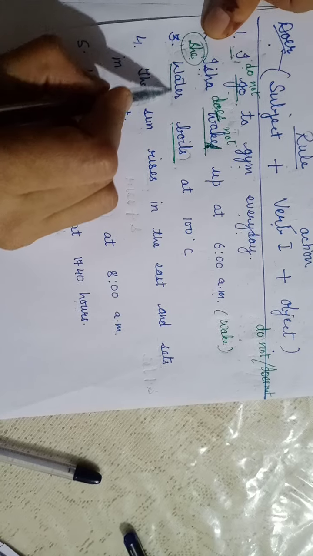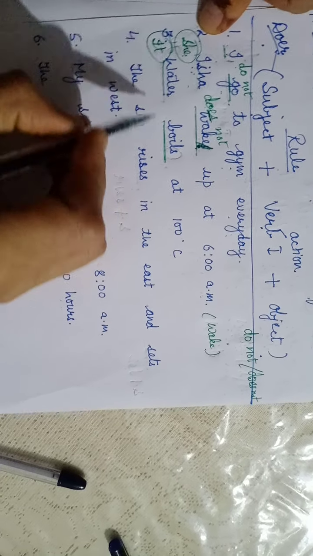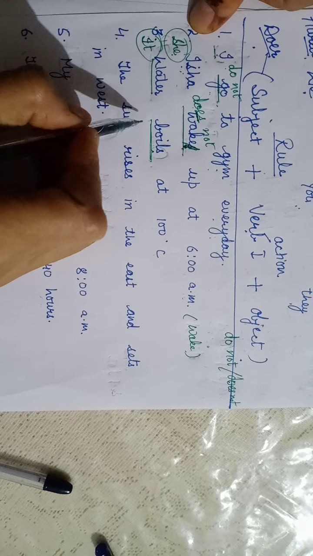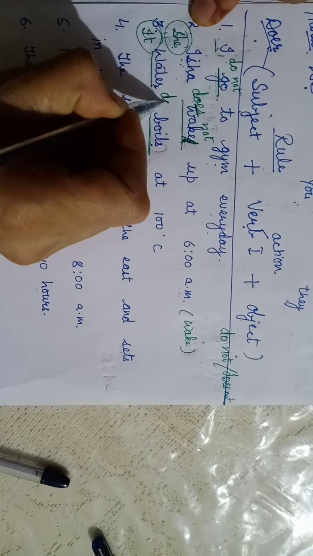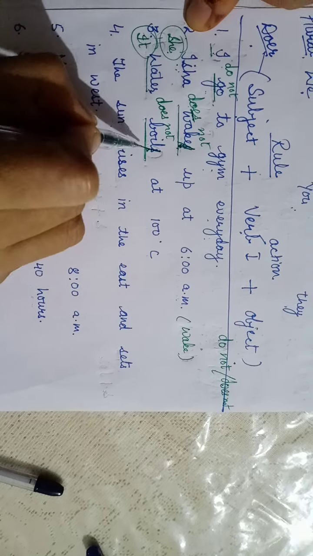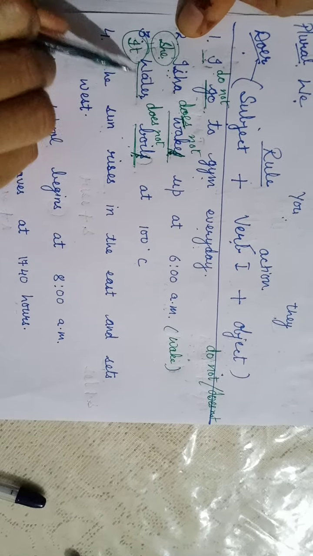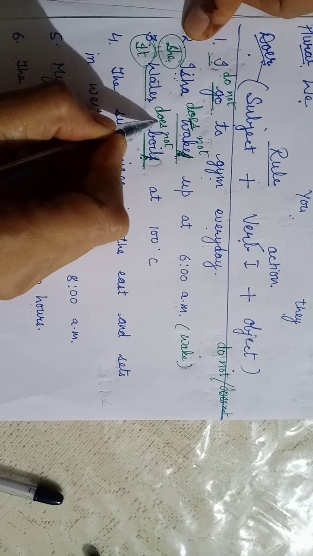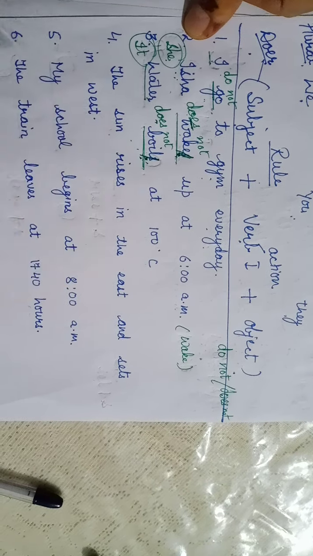Next is water. Water is third person singular. This is it, third person singular. Boils. S has been used here. If we want to make it negative sentence, how we will do it? Water does not boil. S will be removed. Same thing. Third person singular, we use S or ES. But here because we are using does, so we will be removing S with verb.